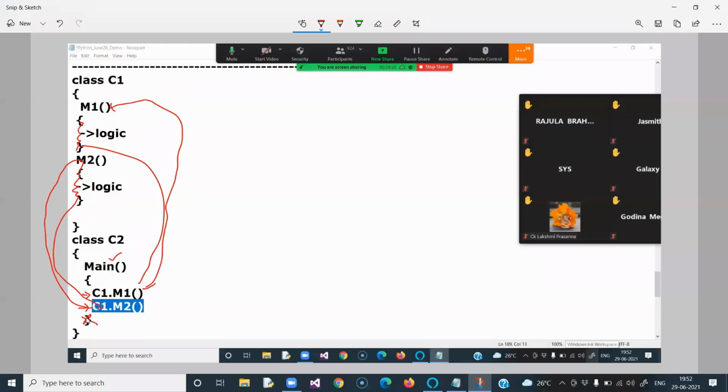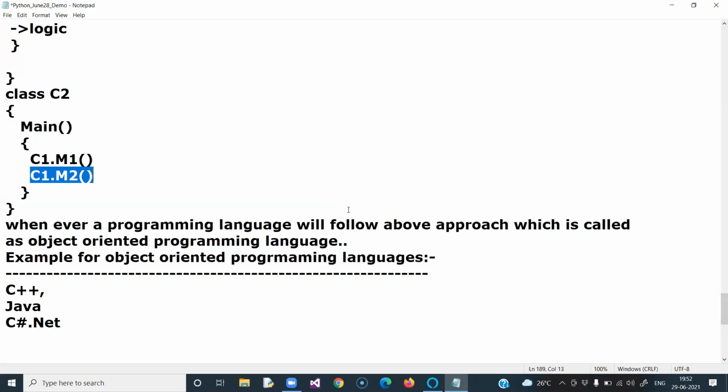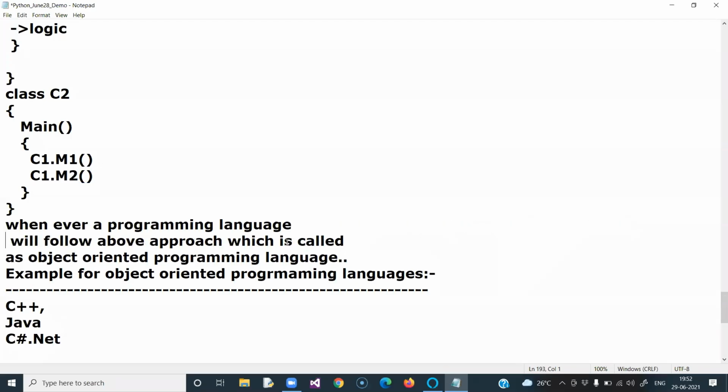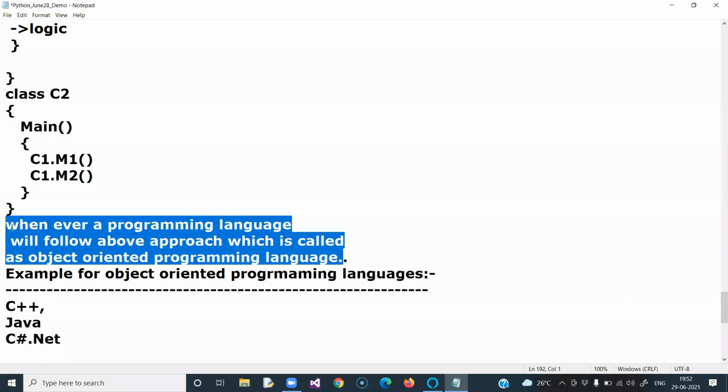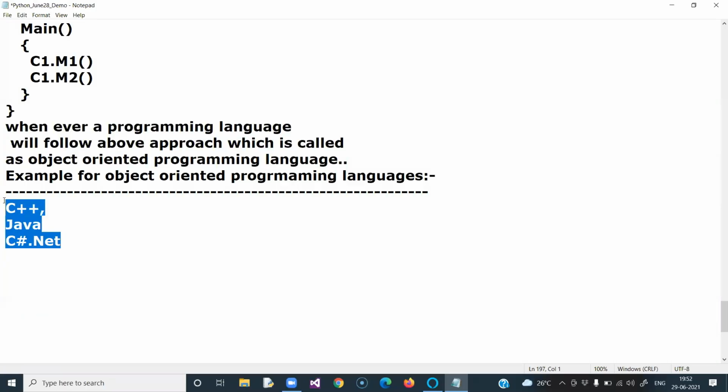Once it encounters the closing brace, it understands that program execution is completed. A programming language that follows the above approach is called an object-oriented programming language. Examples are C++, Java, and C#.NET.